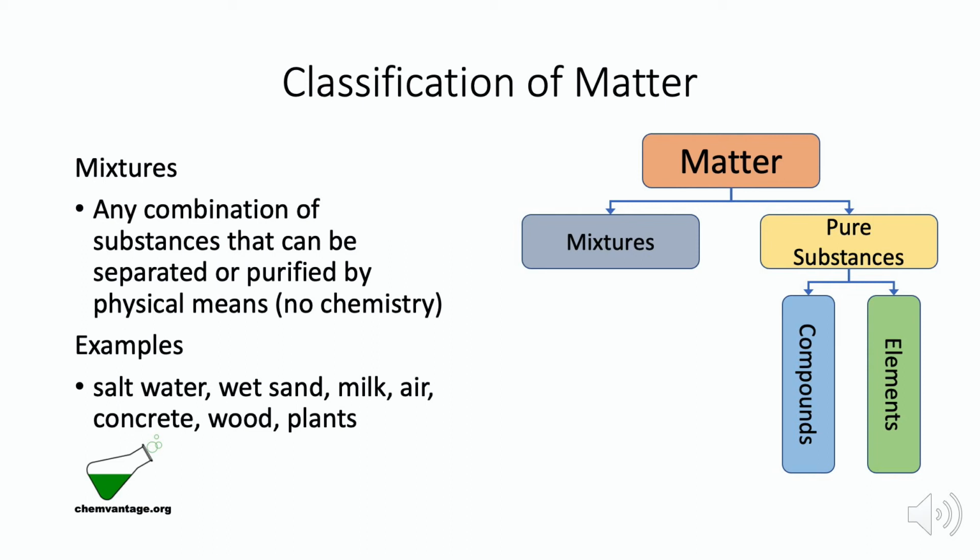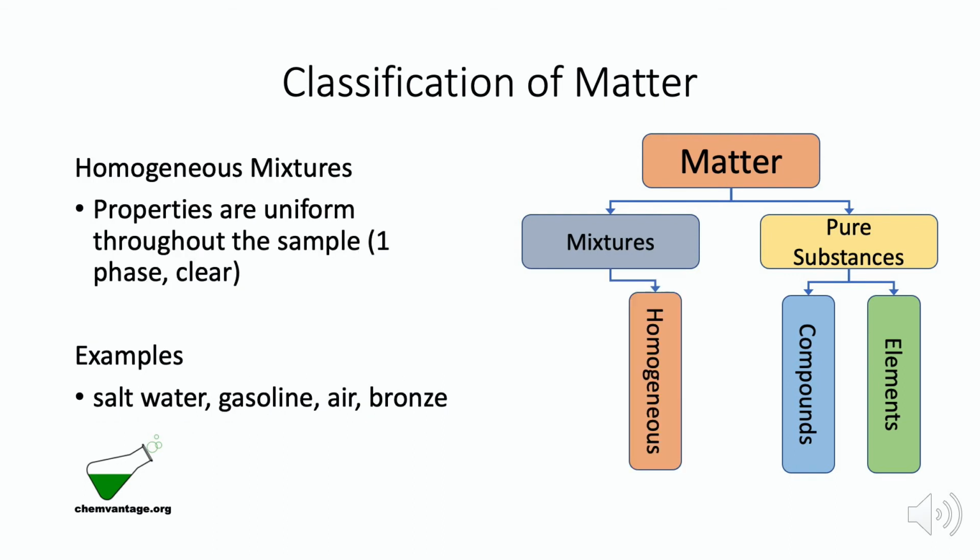Mixtures can be separated by physical processes like filtering or distillation that don't involve breaking or making new chemical bonds between molecules. A homogeneous mixture has uniform properties throughout the sample. It consists of a single phase, but could be a solid, liquid, or gas. Because homogeneous solids are uniform down to a microscopic level, they are almost always clear in appearance, but they might